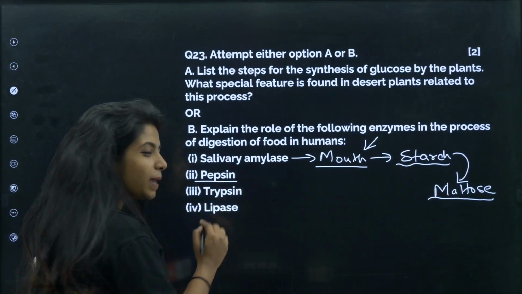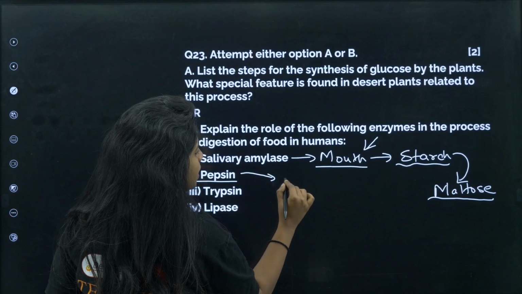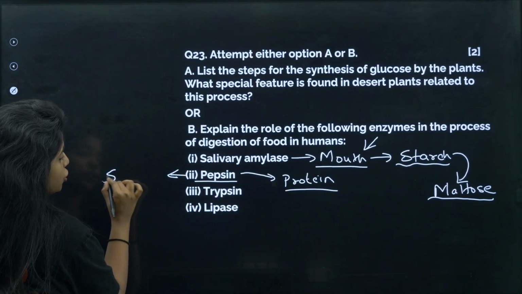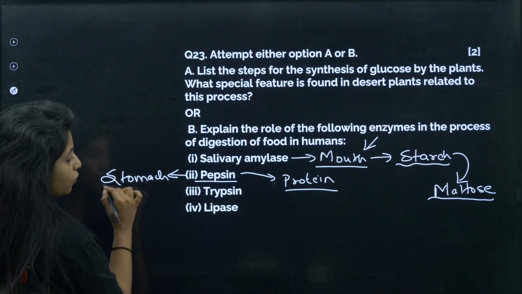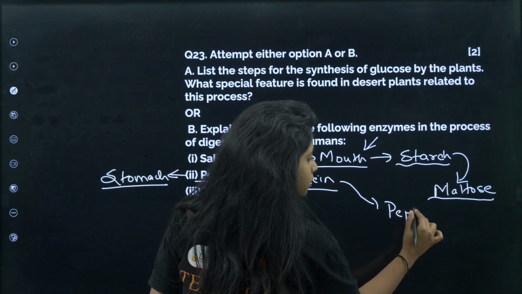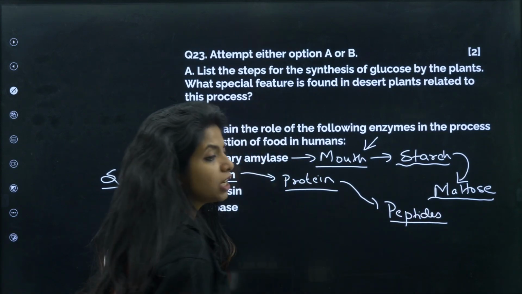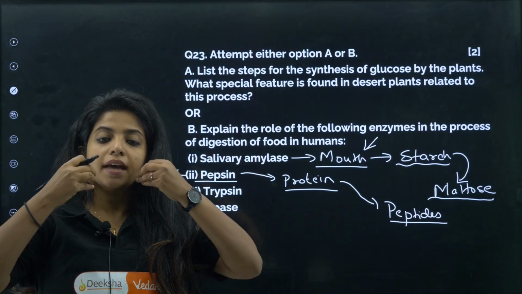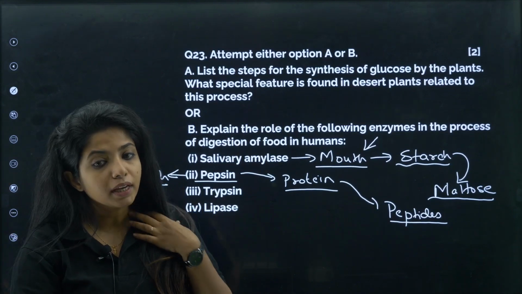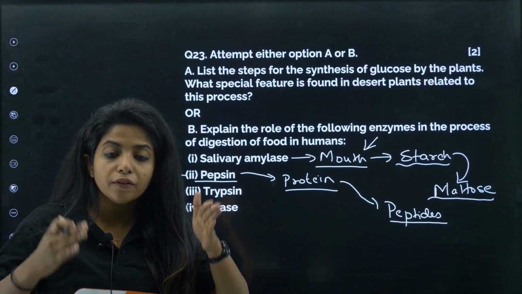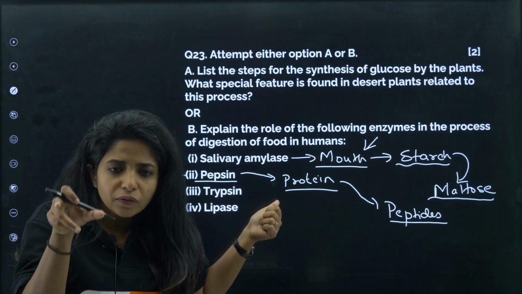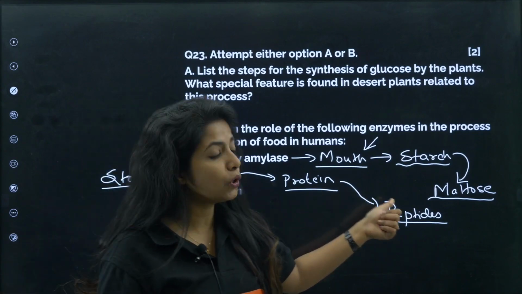Talking about pepsin, P for pepsin and P for proteins. Pepsin, which is an enzyme produced in our stomach, is responsible for the breakdown of proteins into peptides, my dear children. Protein into peptide. Now you only think, suppose we had some food, it went inside. Now there might be carbohydrate, there might be protein, there could be fat, a lot of things. So for different stuff, you have different enzymes as well. So pepsin is an enzyme that would be specifically acting on what? Proteins, and break it down into peptides.